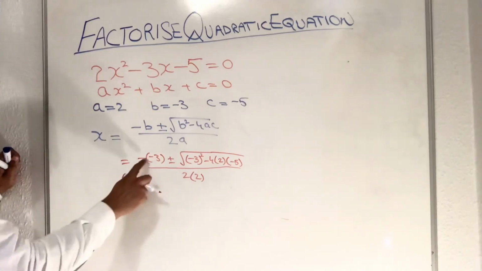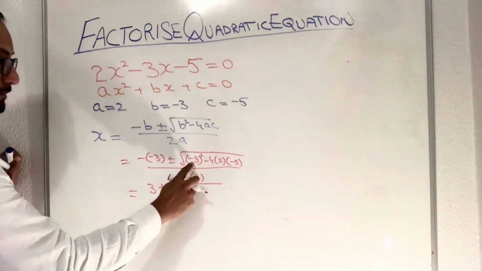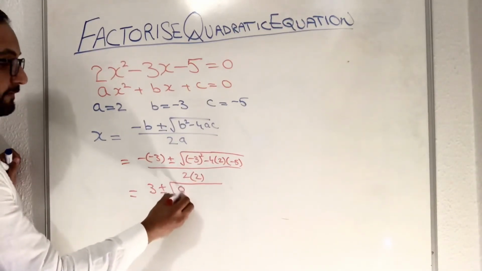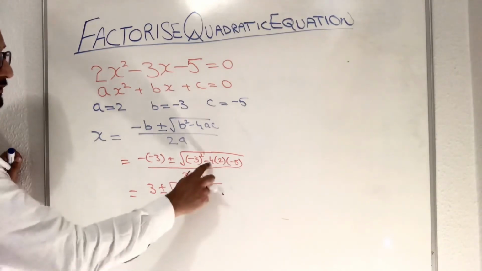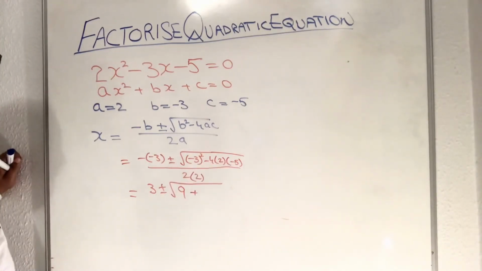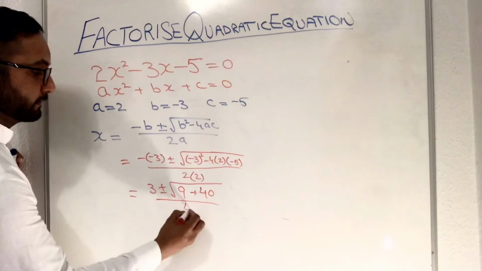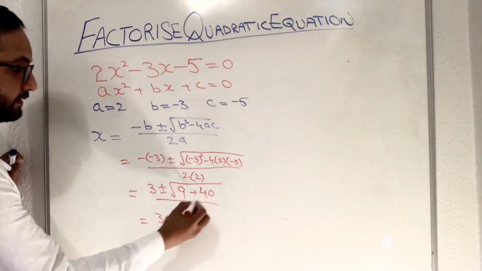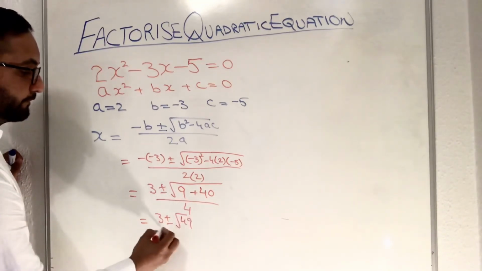So minus minus gives you a positive value, plus minus 3 squared gives you positive 9, minus times minus gives you positive again. 4 times 2 is 8, 8 times 5 is 40, over 4. So we will get 3 plus minus square root of, 40 and 9 give you 49.